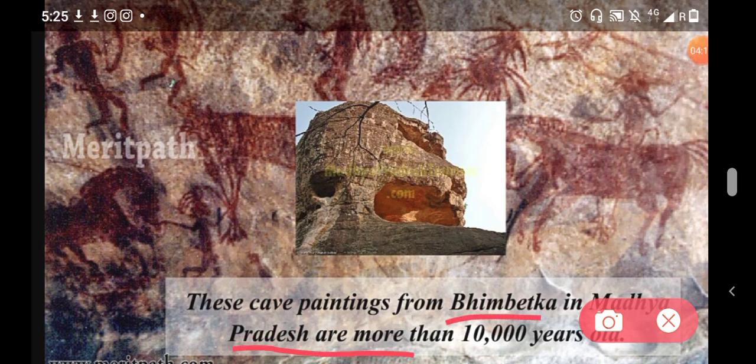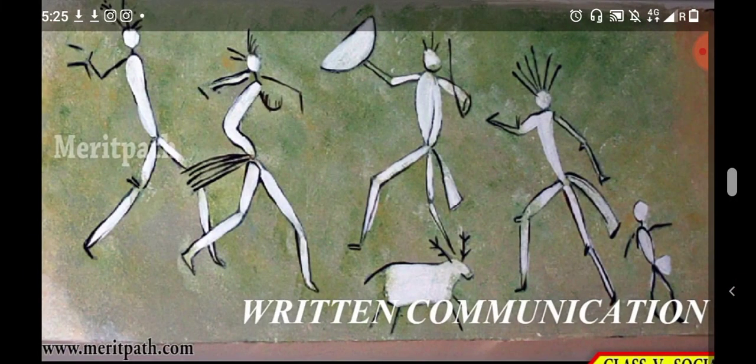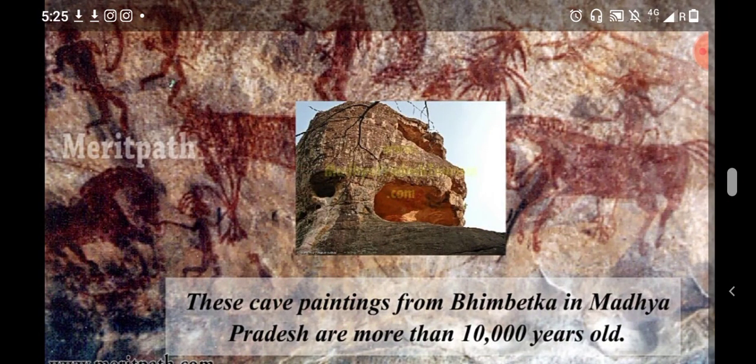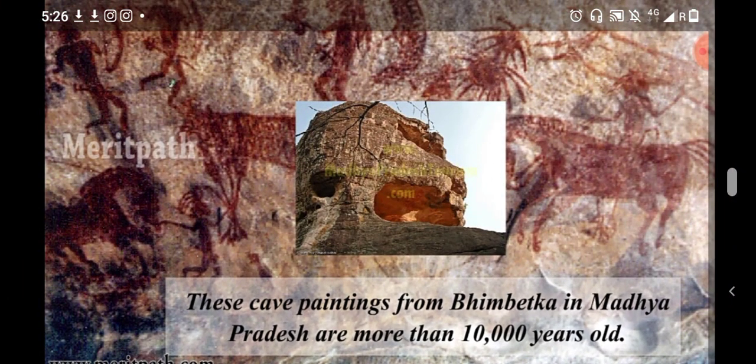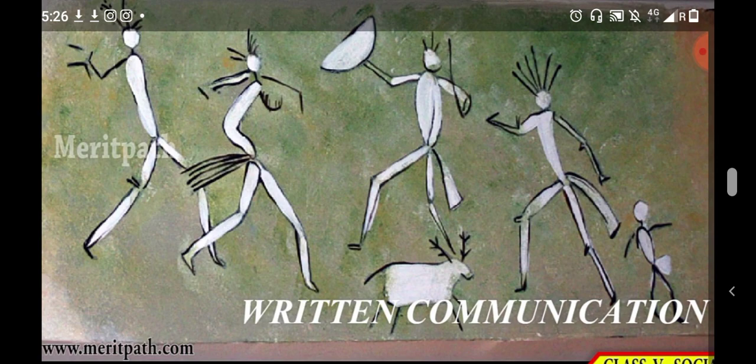Bhimbetka in Madhya Pradesh has more than 10,000 year old paintings. The cave paintings from Bhimbetka were more than 10,000 years old. That means 10,000 years ago, the means of communication for human beings was drawing. These wall paintings were the source of their written communication.